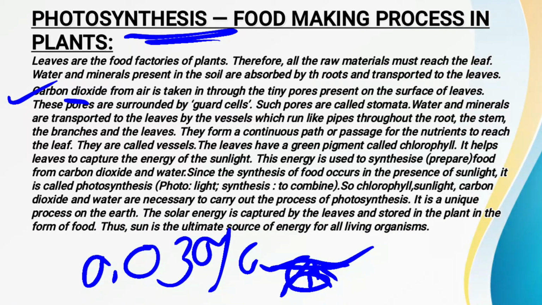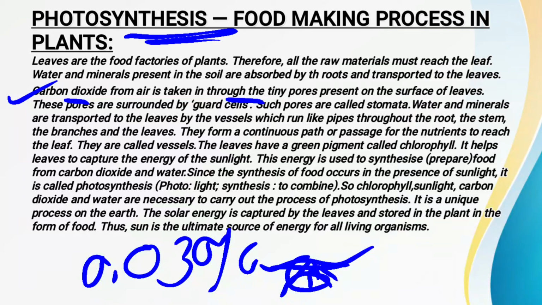Now this carbon dioxide is used by the plants for preparing the food. And how is it used by the plant? It is used with the help of tiny pores or tiny apertures. There are so many tiny openings found on the surface of the leaves, and these tiny openings are called stomata. These tiny openings are also surrounded by particular cells that are called guard cells.